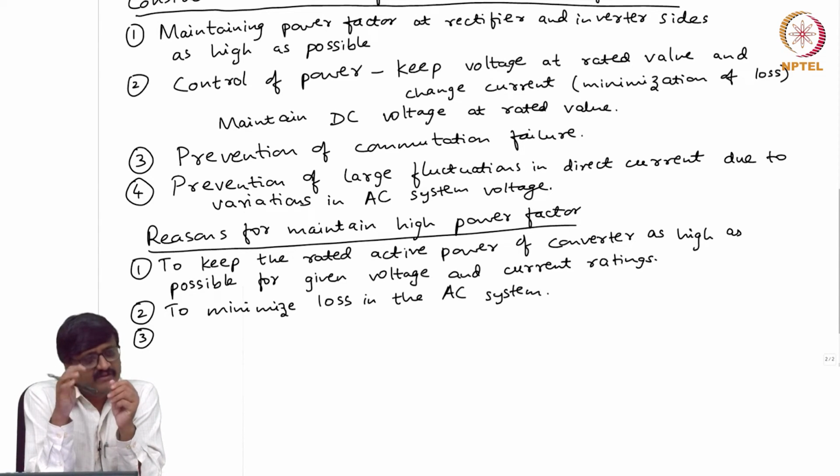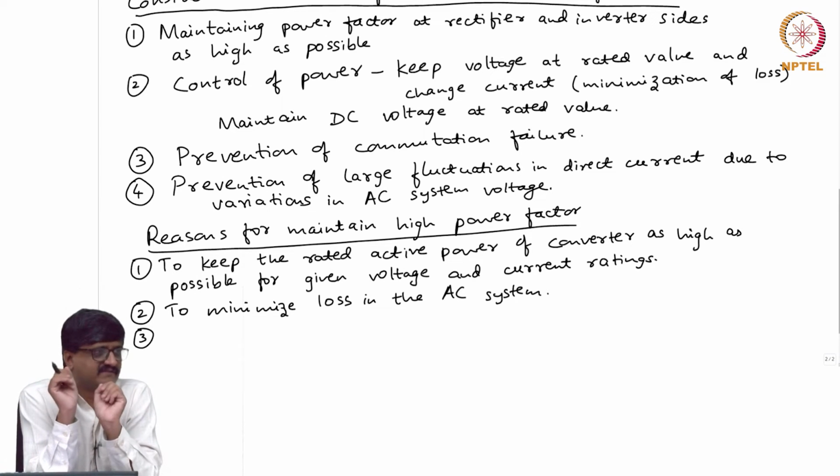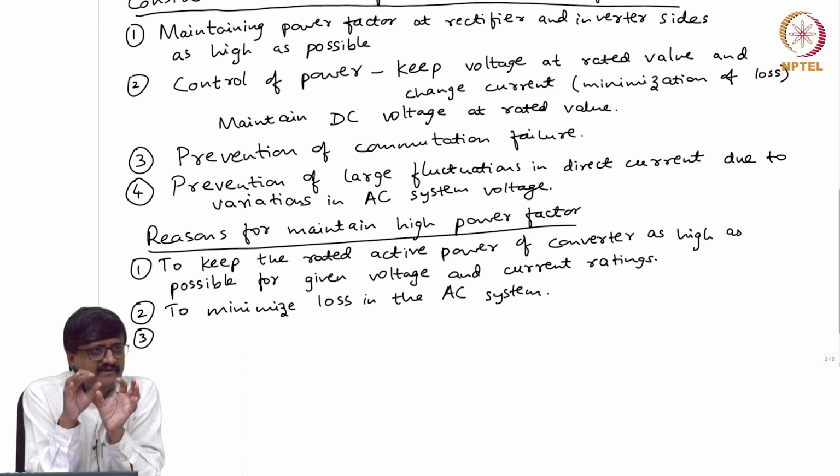In that case we can talk about lagging and leading power factor. Till now we can't, because we have not still considered filters. With filters we can ignore the harmonics and say there is only the fundamental. So, the question is whether there is a lagging power factor or a leading power factor.